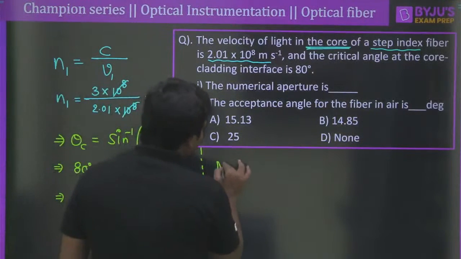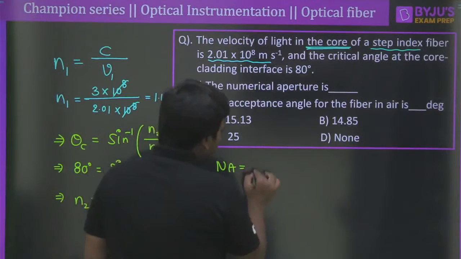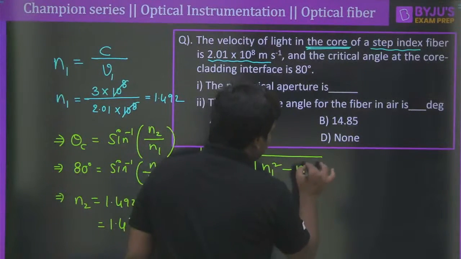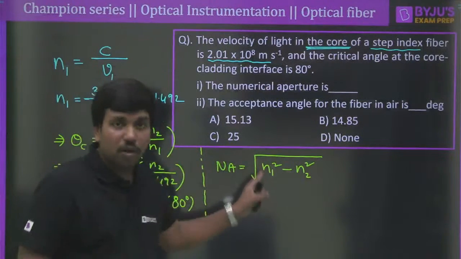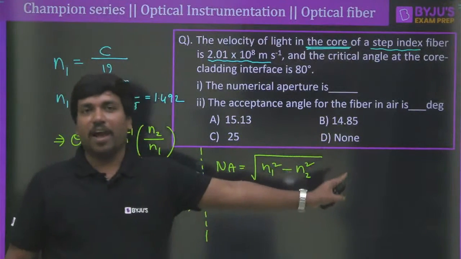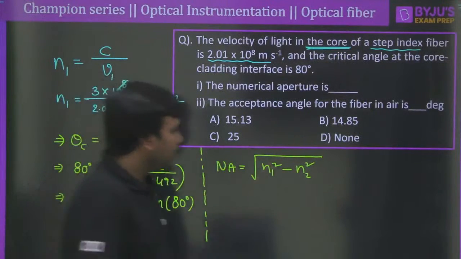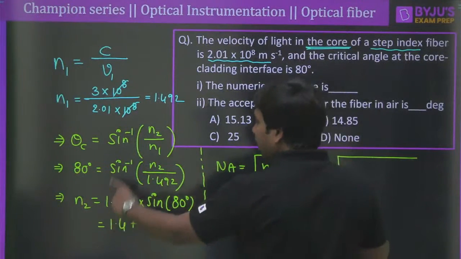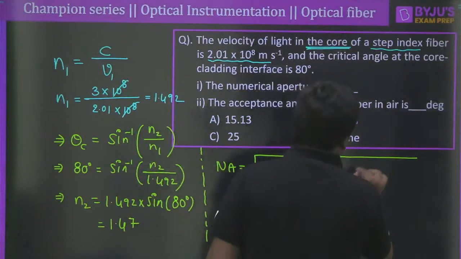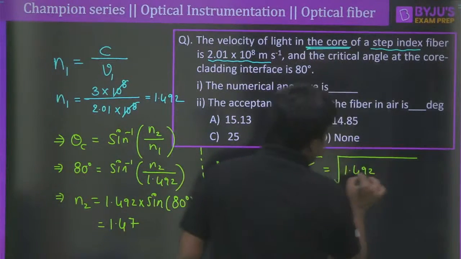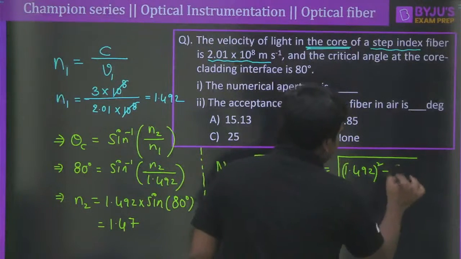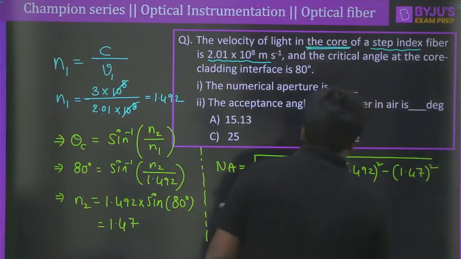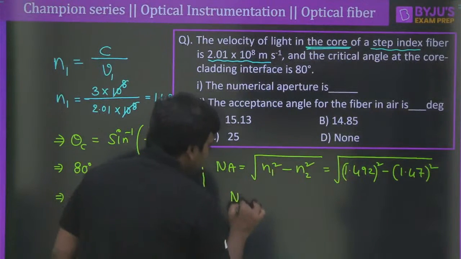Therefore, what is the numerical aperture now? The numerical aperture is very simple. That is under root of n1 square minus n2 square. That's why I told you that numerical aperture depends only on the refractive index of the core and the refractive index of the cladding. Therefore, if you rewrite this, refractive index of the core 1.492 whole square minus 1.47 whole square. If you want, you can even find out the numerical aperture final value.